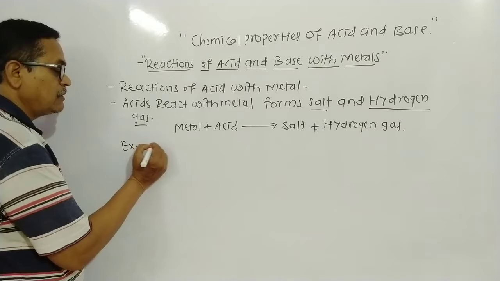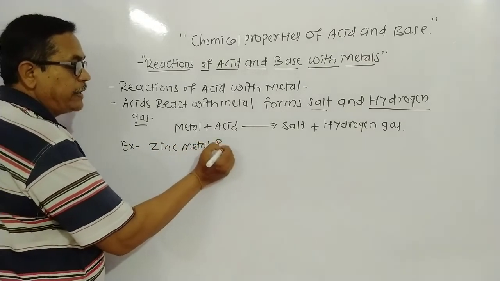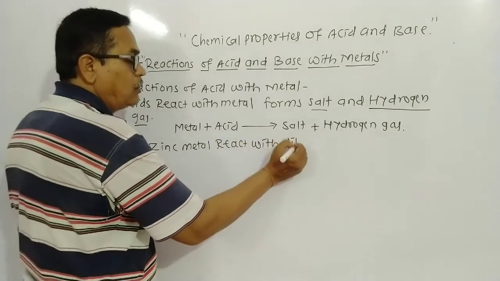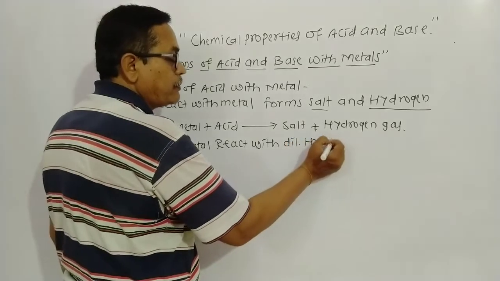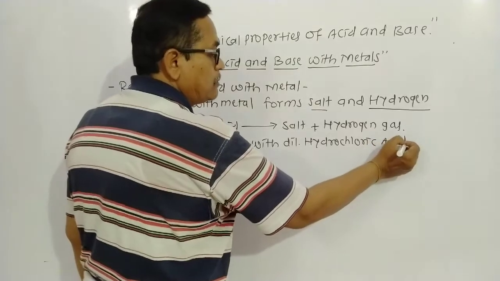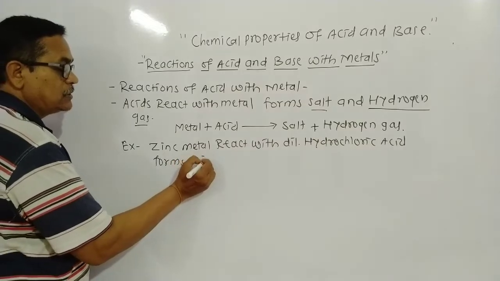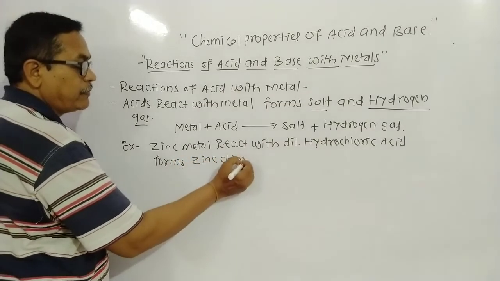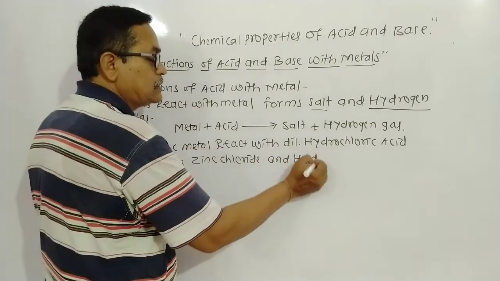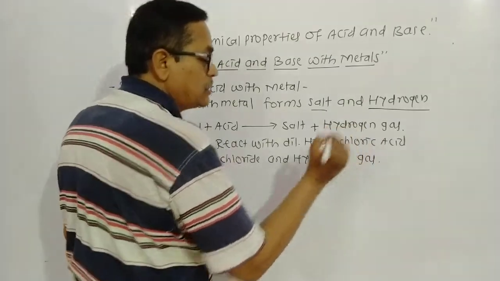A metal like zinc reacts with dilute hydrochloric acid, forming zinc chloride and hydrogen gas.